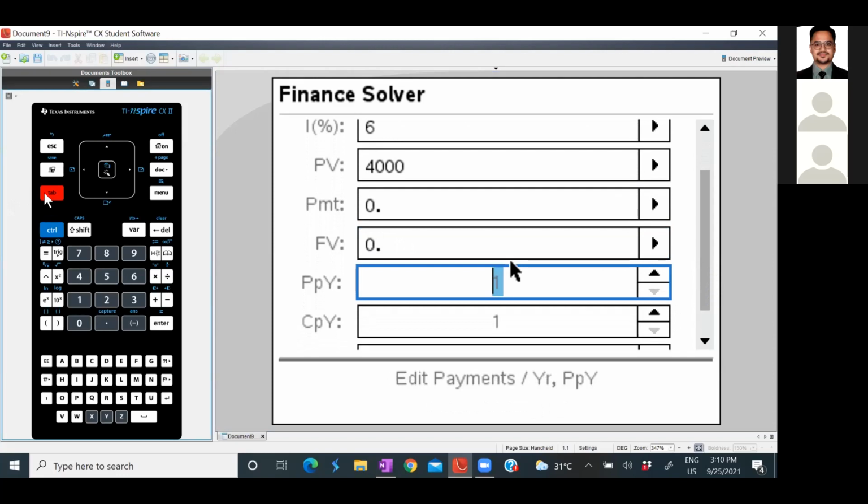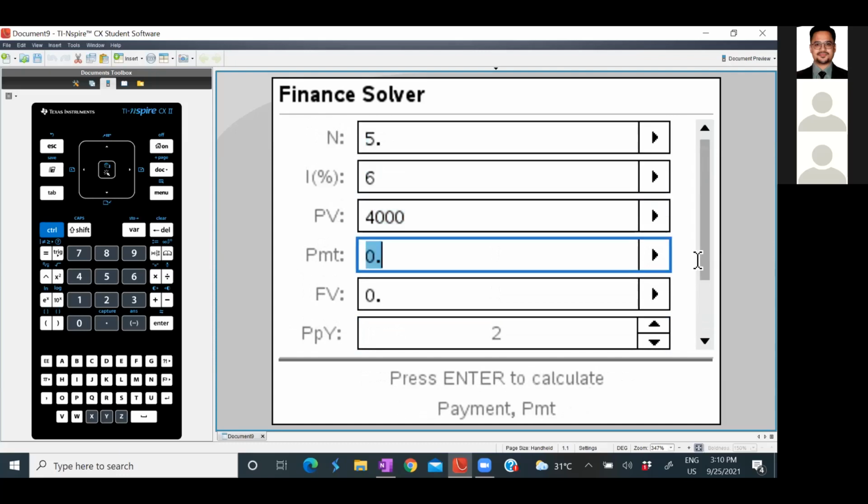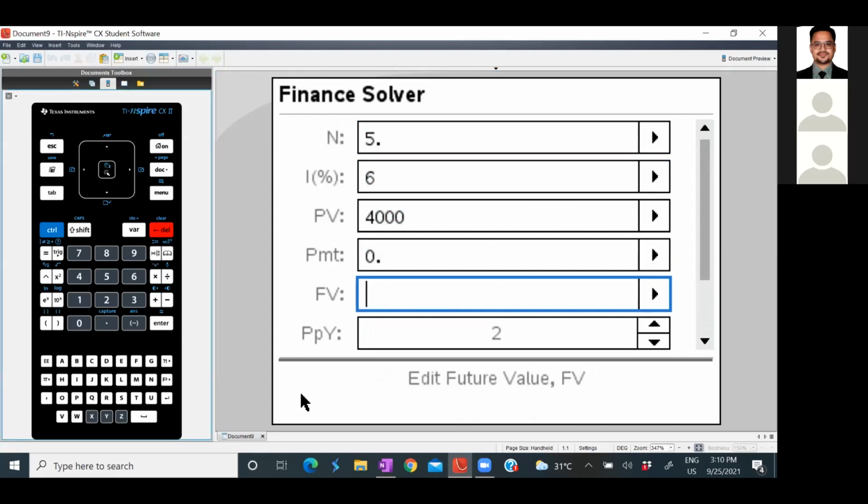Now, how many payments per year are happening? 2 times. So make it 2. And how many times is the amount getting compounded? It's also getting compounded 2 times. All right. Now, click on tab. You can go to any option you want. Now just click delete. All right.